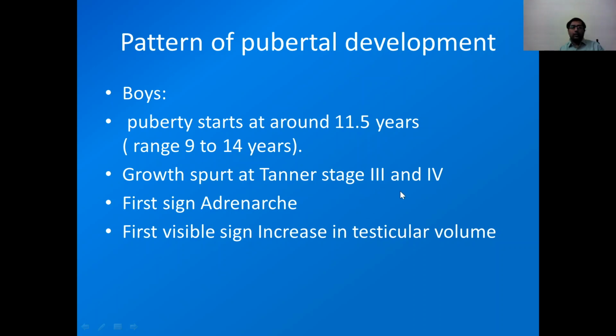In female, the growth spurt is early, which correlates with Tanner staging of 2 and stage 3. In male, it happens at around stage 3 and 4 of Tanner stage. First sign is adrenarche. This means increased testosterone or male adrenal hormones. But the first visual sign in male is increase in testicular volume.